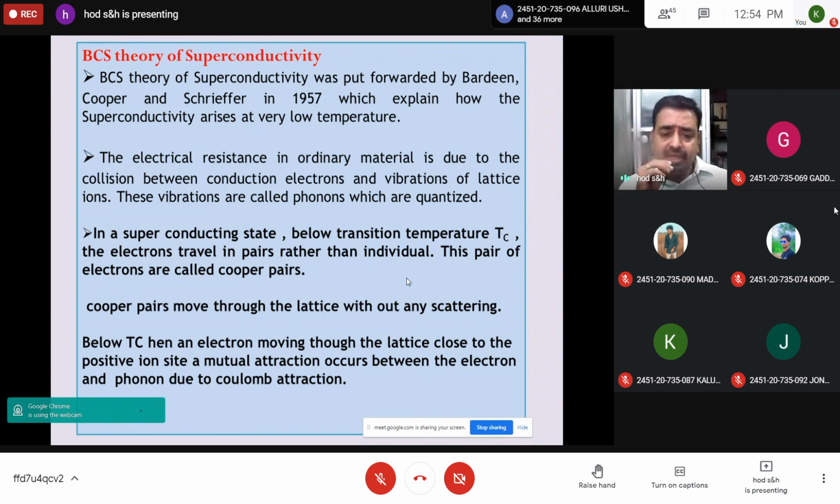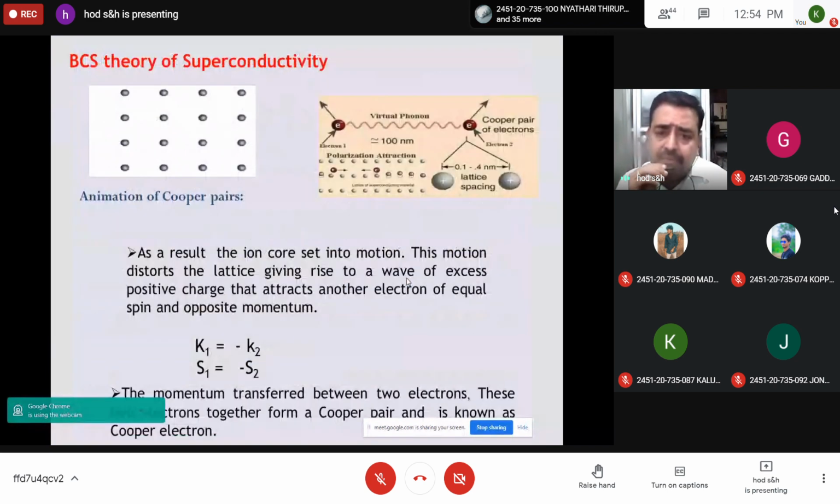Below the transition temperature, suppose a Cooper pair is traveling in the crystal. The first electron interacts with the phonon, and some amount of energy is given to the phonon because there exists a mutual attraction between the electron and the phonon due to the Coulomb force of attraction. Because of this, the ion core is set into motion because it takes some energy. This motion distorts the lattice, giving rise to a wave of excess positive charge. This positive charge is again given back to another electron of equal and opposite momentum and spin, that is, K1 equals minus K2, S1 equals minus S2. K1, K2 are momenta and S1, S2 are spins.